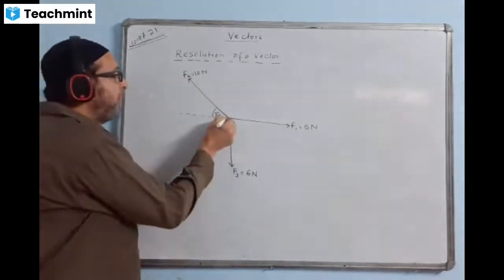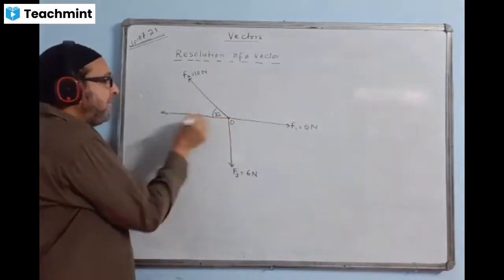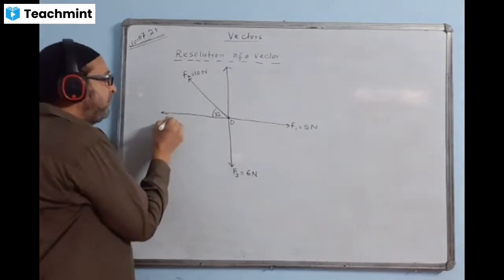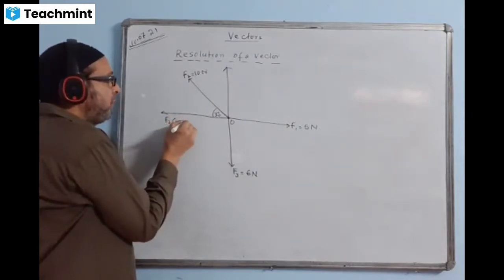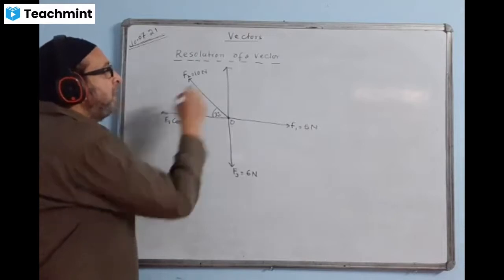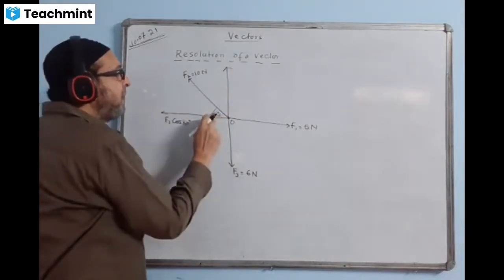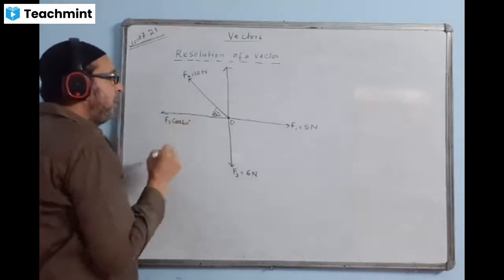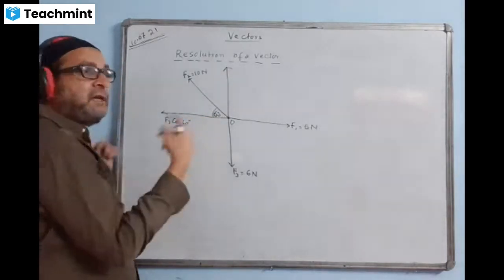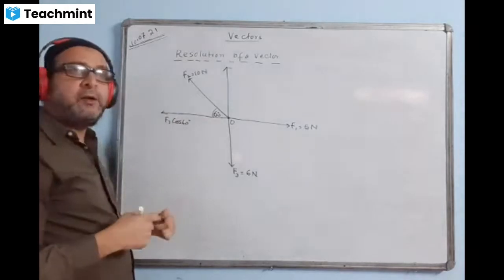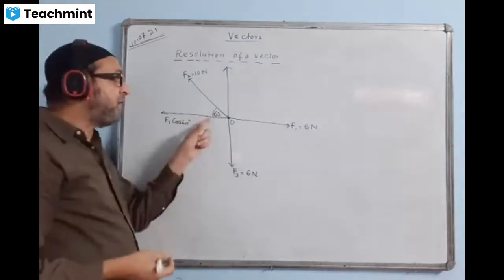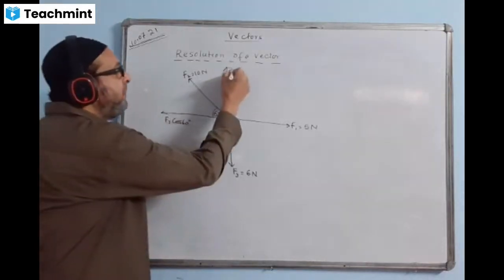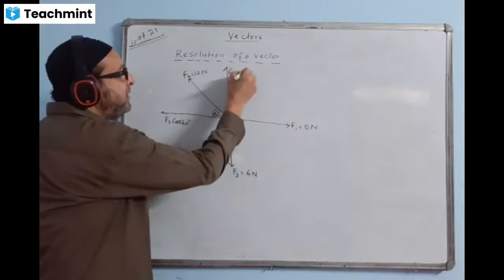I'll break this one into two components here. I'll do like this. One component here. At the origin, I'll break. Another component will be coming here. The value of this component will come F2 cos 30. Sorry, this angle I'll change. I'll give this angle to be 60 degrees here. This angle I am changing, I am giving it 60 degrees. It could be 30 degrees also. At 30 degree case, I'll discuss later. Okay, let us take it 60 degrees and then do. F2 cos 60 degree, and out here I will write F2 sin 60 degree.